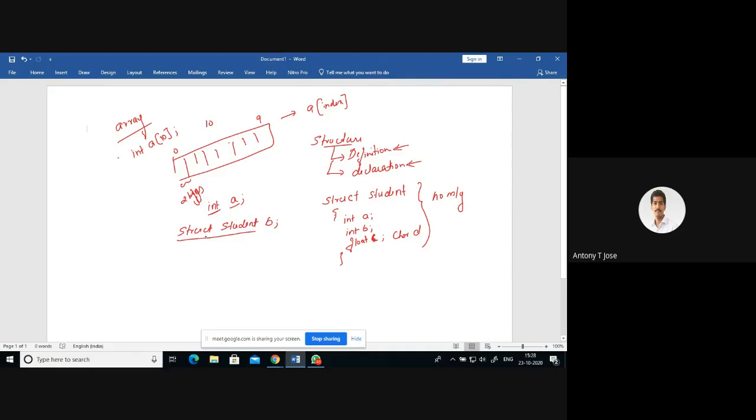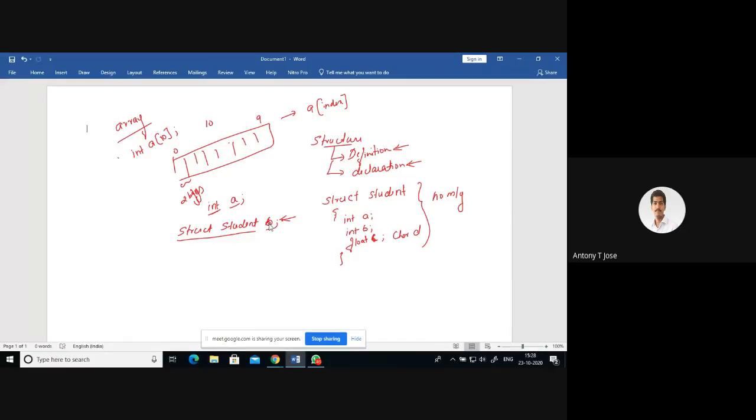Okay, so it is a structure and it does have member elements like that of a student. It is a type of student structure. Clear? And the name of this variable is b. So if I am writing this statement,